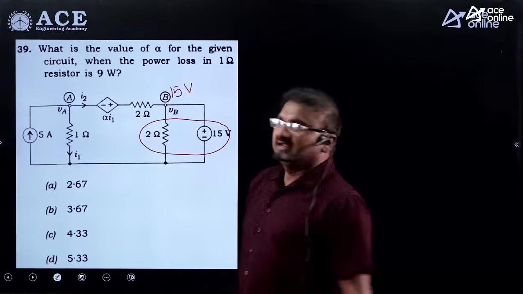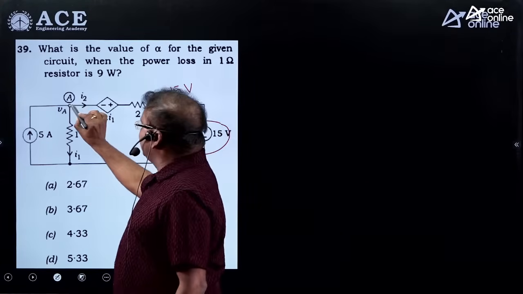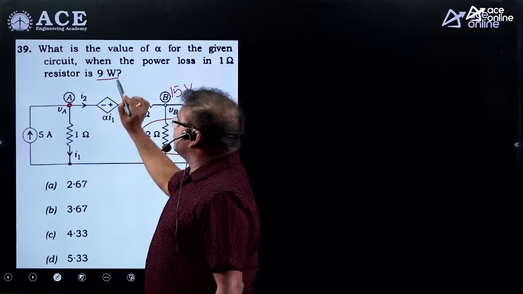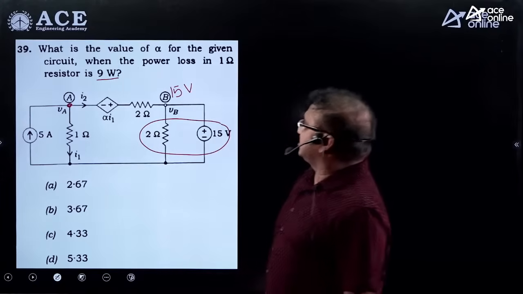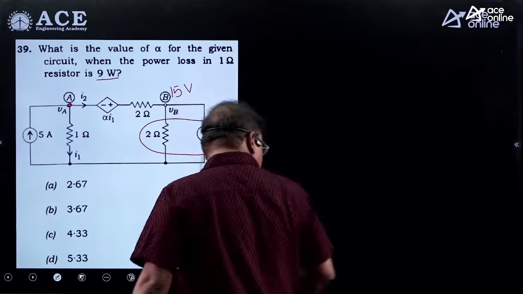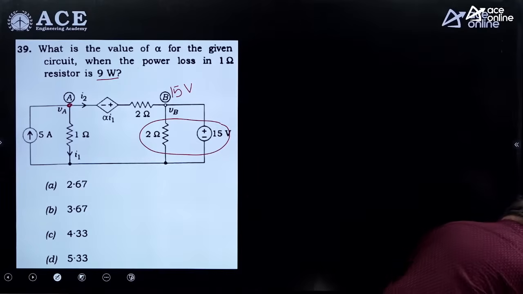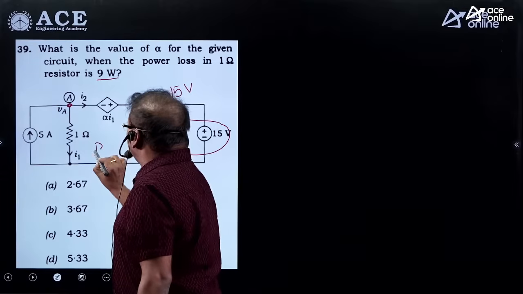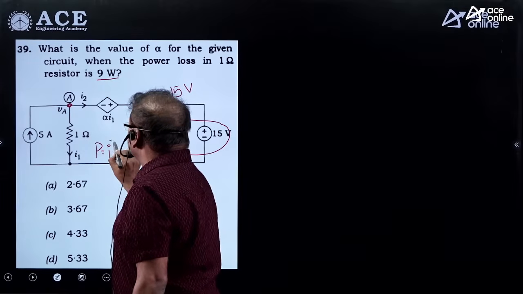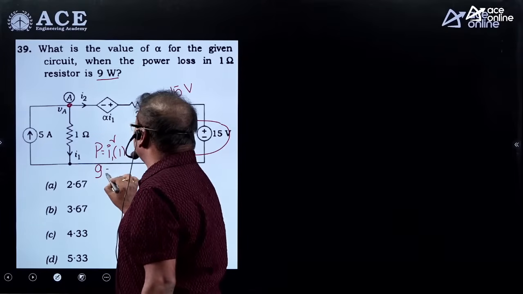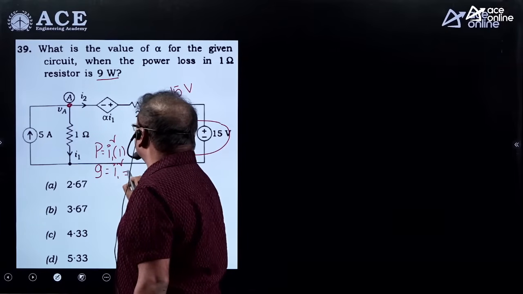It is very simple. Given that the power loss in the 1 ohm resistor is 9 watts, I can define the power loss in the resistor as I1 square into 1, which we can take as 9. From this we get the I1 value equal to 3.